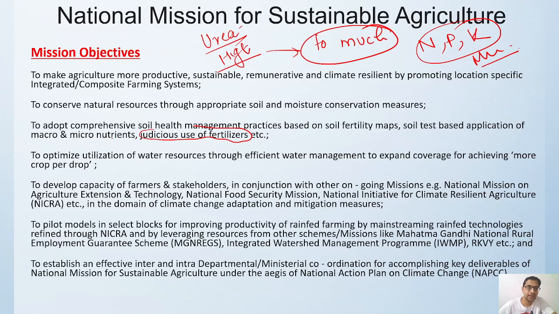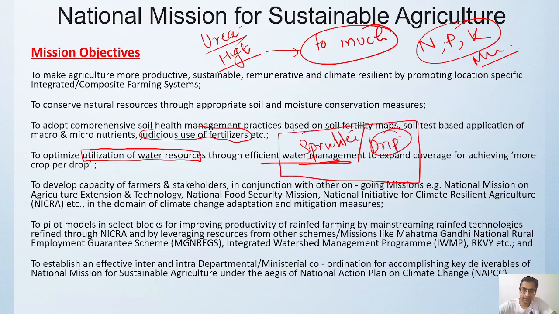Then proper optimized utilization of water resources, like how we can do water management. We can use sprinklers, we can use drip irrigation. Slowly this technology is getting used at various places, and in our area the fields are also covering these things in a much larger way. Because we have to focus on productivity per drop. Not a drop should get wasted. More crop per drop, that is what the mission aims for.